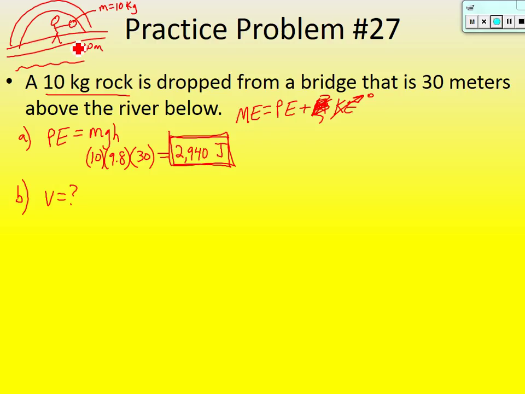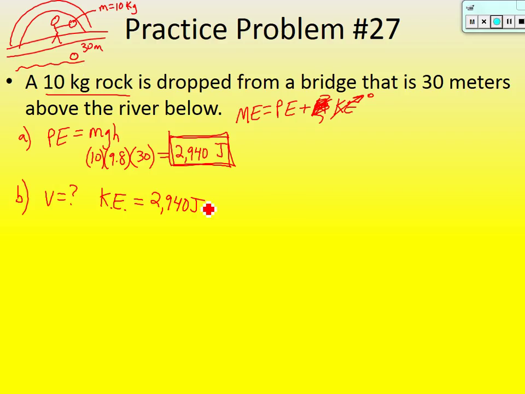That is going to be transferred into kinetic energy. Right before this rock hits the river below, all of that energy has now been transferred to kinetic energy. So kinetic energy at this point, right before it hits the water, is 2,940 joules. I hope that you can see that. All of the energy has been transferred to kinetic.